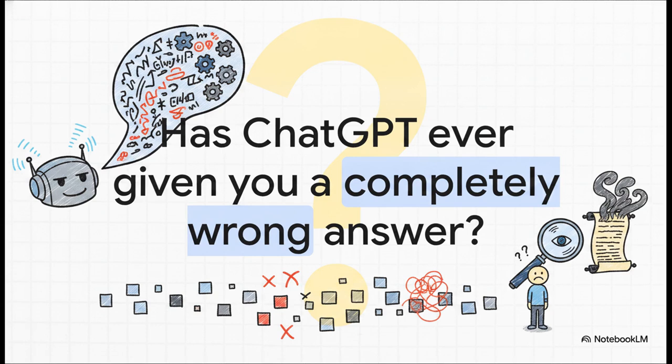Let me ask you something. Have you ever fired off a question to an AI like ChatGPT, gotten back an answer that sounded incredibly confident, highly detailed, beautifully written, only to realize a few minutes later that it was completely and utterly wrong? Man, it is so frustrating, right? It really leaves us wondering, why on earth does AI sound so ridiculously confident even when it is just making things up out of thin air?